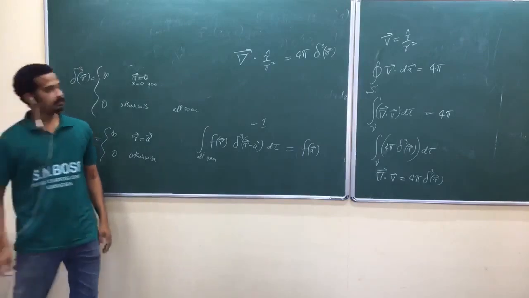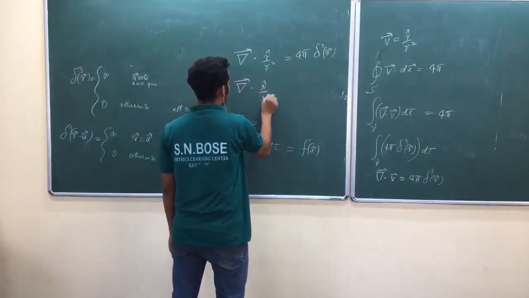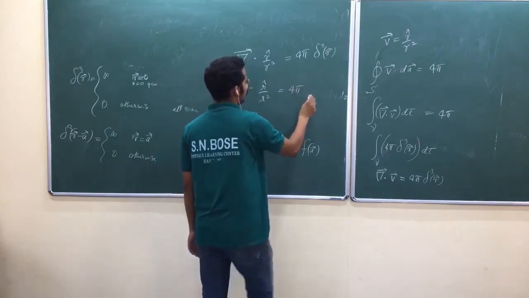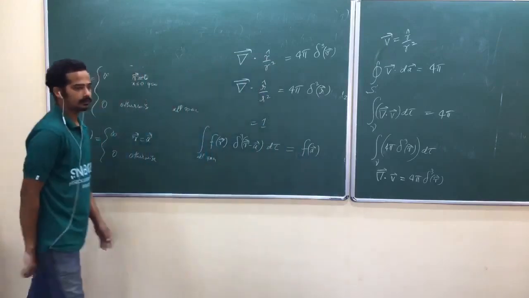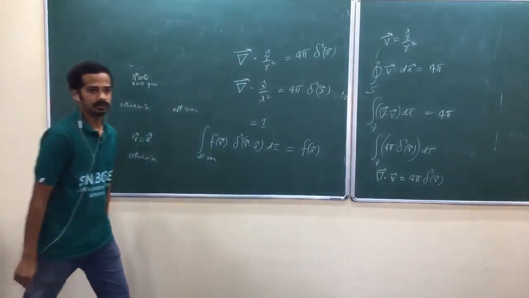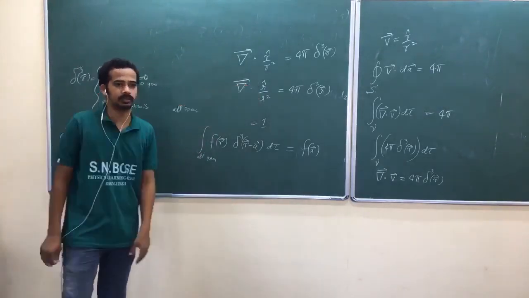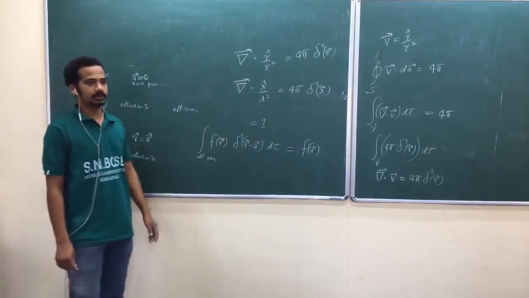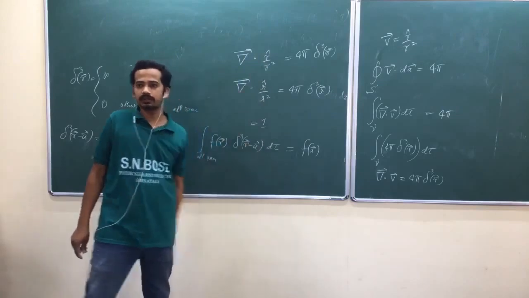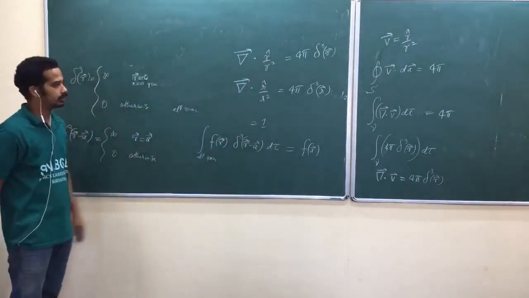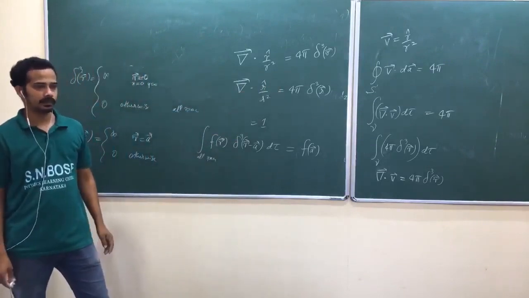So now the next point is del dot R cap by R square. I'm going to write it as 4π delta cube of italic R. That's it. Because in case of general electric field formula, we will get R cap by R square, isn't it? In case of electric field due to a point charge at the origin, you will get this one. If you place a charge somewhere else, or choose origin somewhere else, then you will get your vector like this, and you have to write it like this.